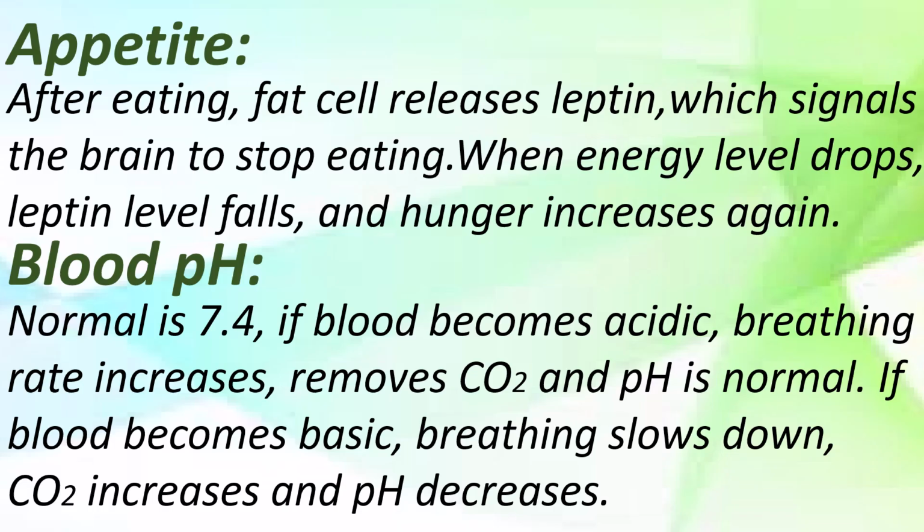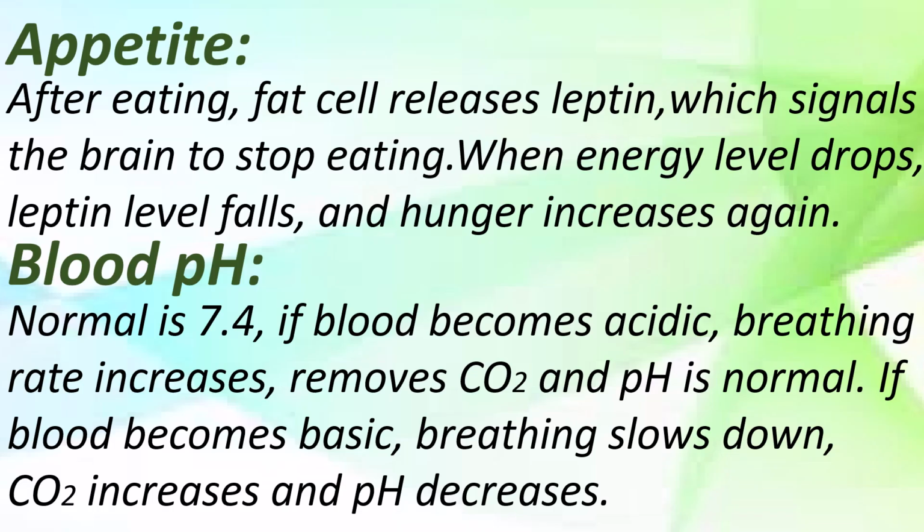Because normal pH is 7.4, slightly above the neutral pH. If blood becomes acidic, because carbon dioxide is acidic in nature, breathing rate increases, more carbon dioxide is removed from the lungs and pH becomes normal.